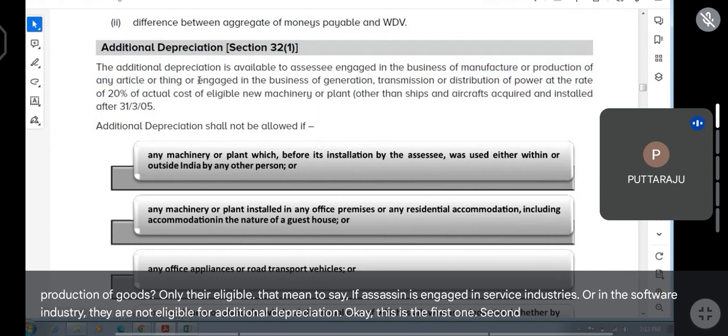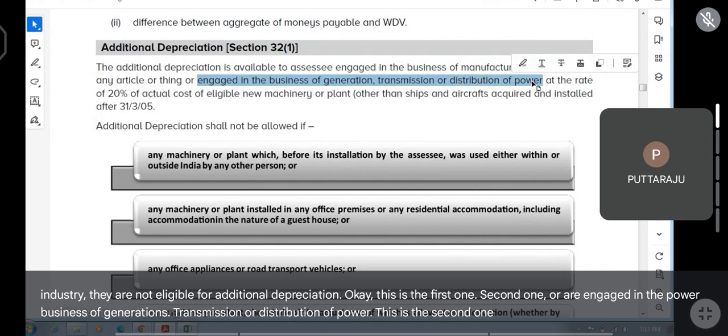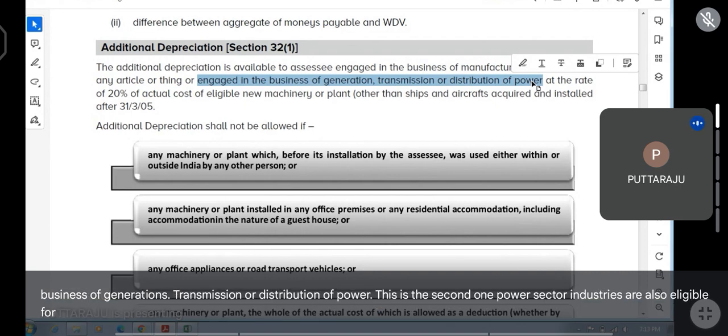Second one, or engaged in the business of generation, transmission, or distribution of power. Power sector industries are also eligible for additional depreciation. Now who are eligible?